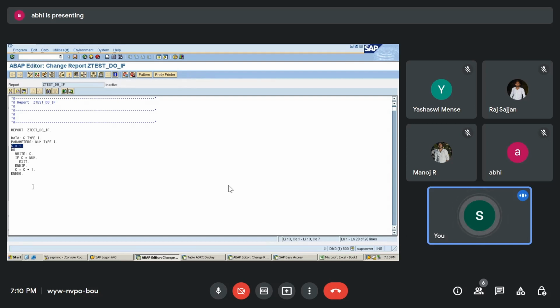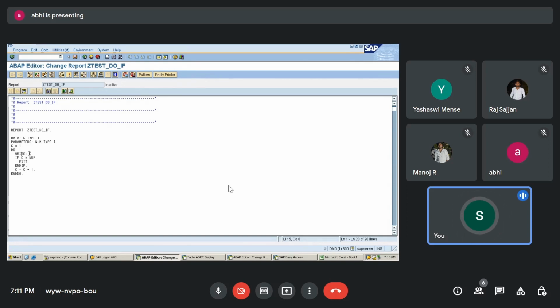I have initialized C to 1, then I am writing do. You can clearly observe that I have not mentioned do num times. I'm not telling how many times. Just now I told you, if I don't mention num times, then it is going to go into an infinite loop. To come out of the infinite loop, we can use this if statement.